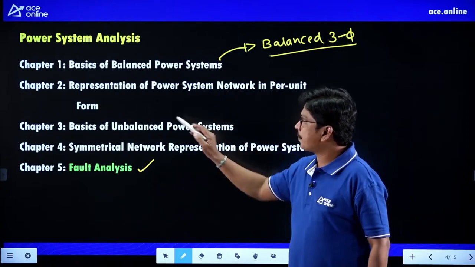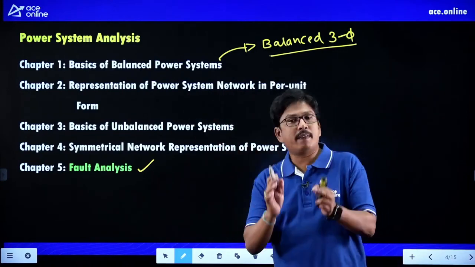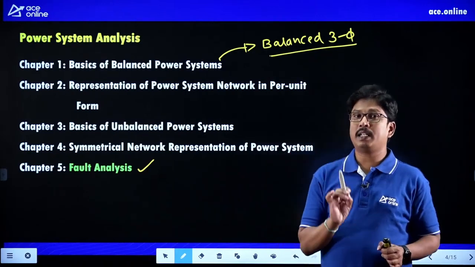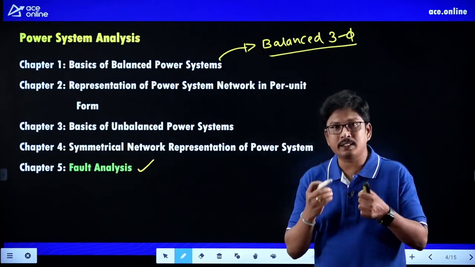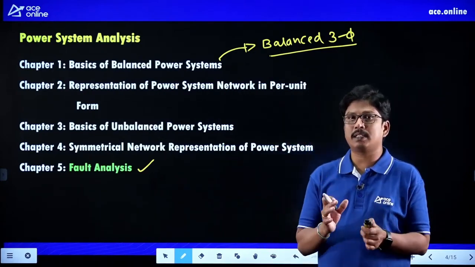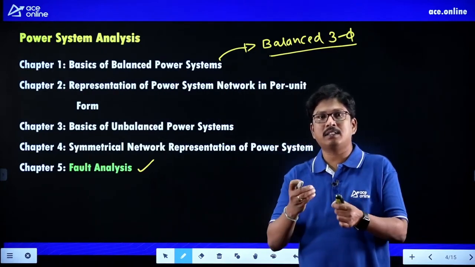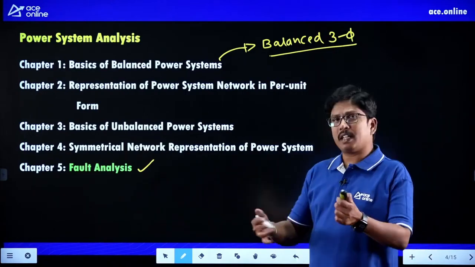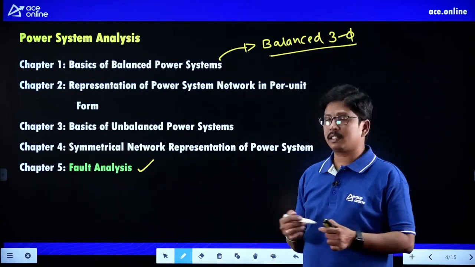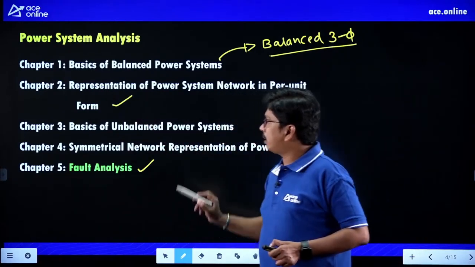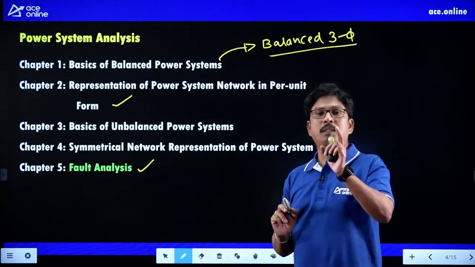Whenever you represent the entire calculations in per unit form, the advantage is that the calculation speed will be increased and the quantities will be very small, so the calculation complexity will be reduced, right? And we have a lot of advantages in the detailed discussion of per unit systems, right? And in the next chapter, the basics of unbalanced power system.